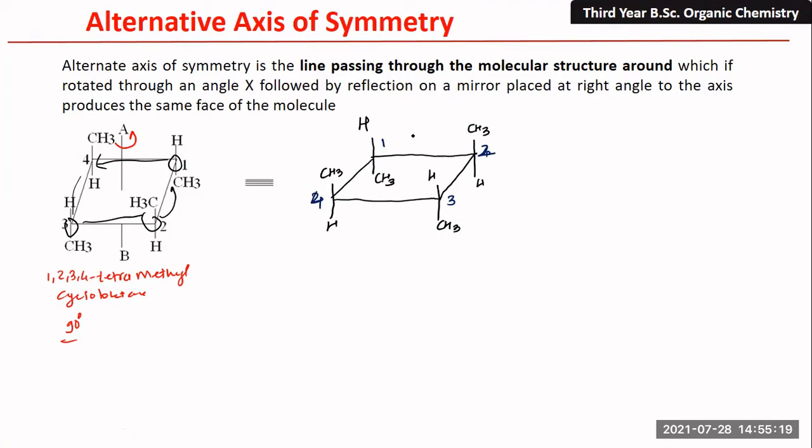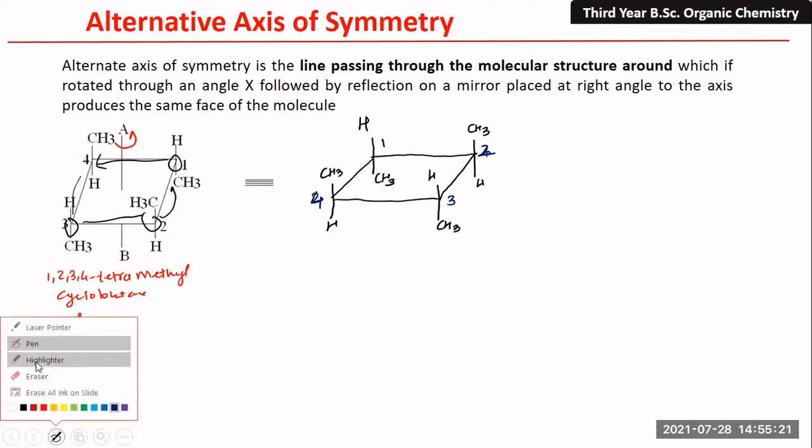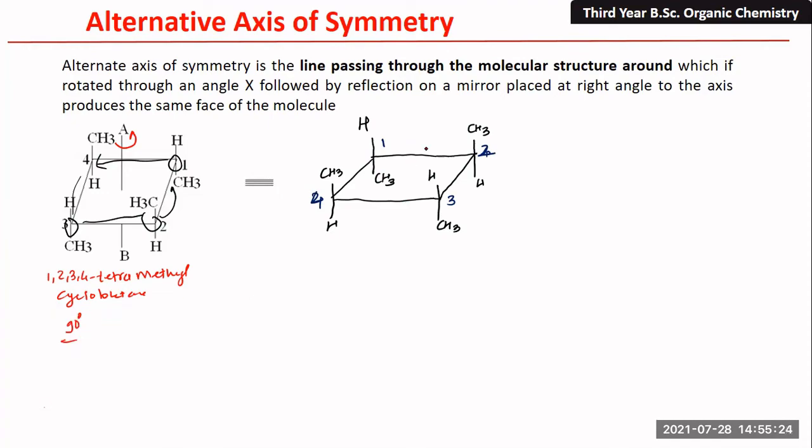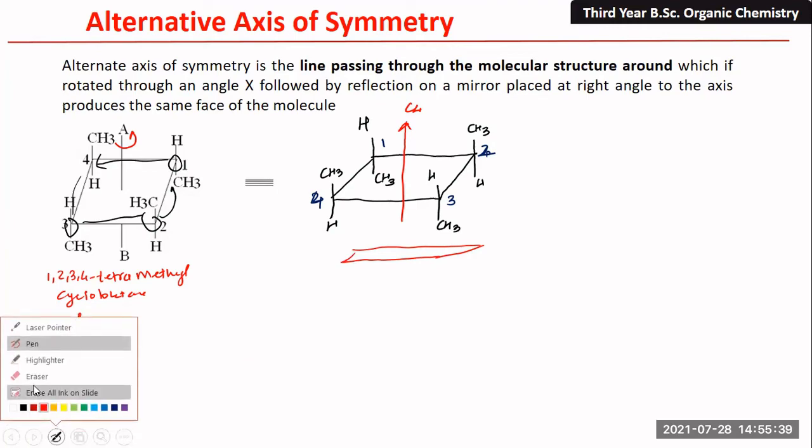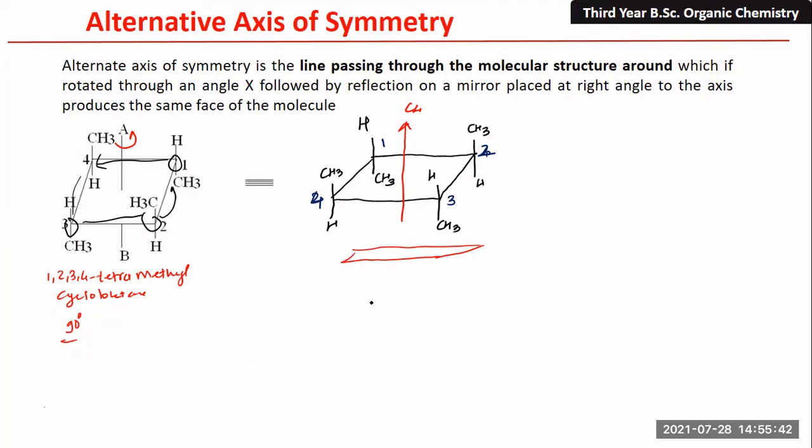Now we are going to take the mirror image of this molecule. For that we consider this as the axis of rotation, the C4 axis. Through this axis we pass a plane that is perpendicular to it. Now let us draw the mirror image of this one. This is the structural skeleton, right? The mirror image is exactly below this molecule.